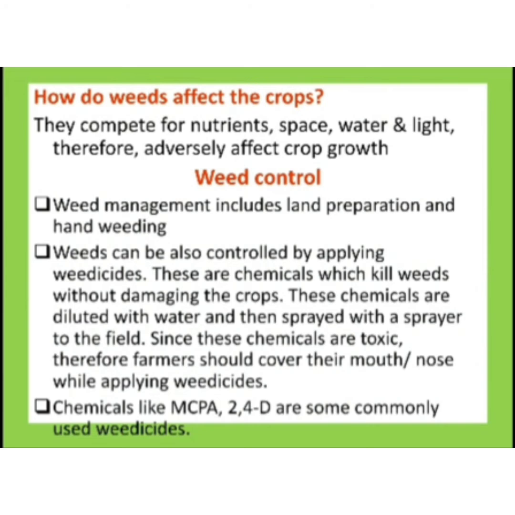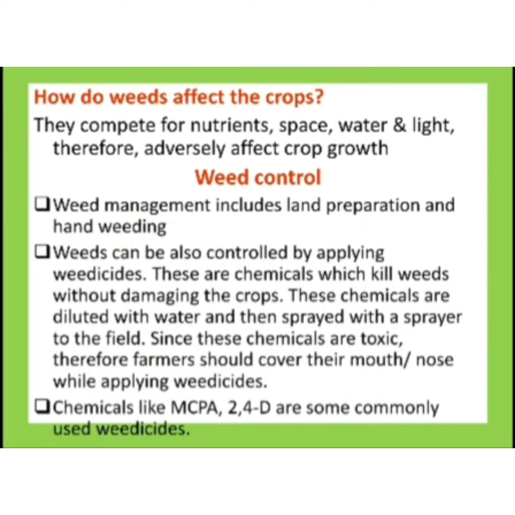So while we are using weedicides, we have to ensure that our crops do not get damaged. These chemicals are diluted with water and sprayed. While spraying, since it is dangerous and harmful, we human beings must make sure that our nose and mouth are covered properly. Chemicals like 2,4-D are common examples of weedicide.